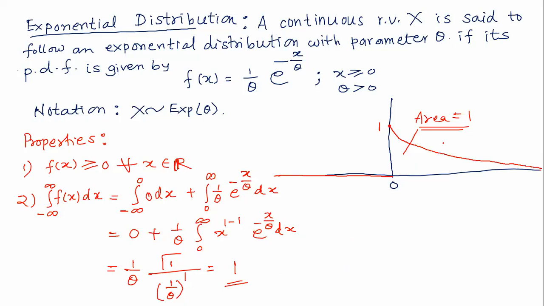Then the next thing: how to find the distribution function of this distribution, or you can say the cumulative distribution function also, of an exponential distribution.